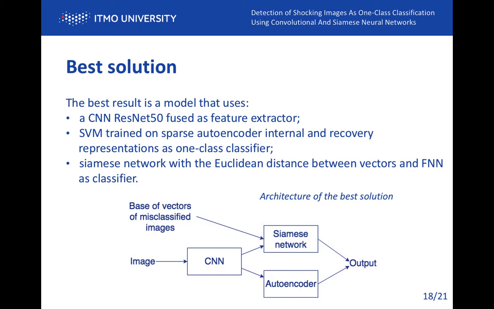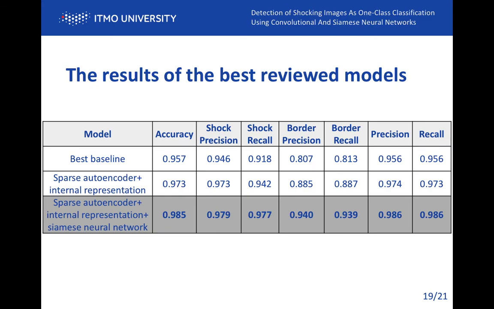The best result is a model that uses the convolutional neural network ResNet50 fused as the feature extractor for the autoencoder and for the Siamese network; a support vector machine trained on the sparse autoencoder's internal representation and recovery representation as the one-class classifier; and a Siamese network with the Euclidean distance between classified vectors and a feed-forward neural network as the classifier. As can be seen, the proposed solution significantly outperforms the baseline, and the usage of Siamese networks helps to achieve the highest result.